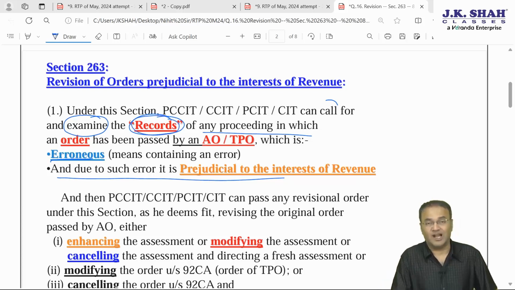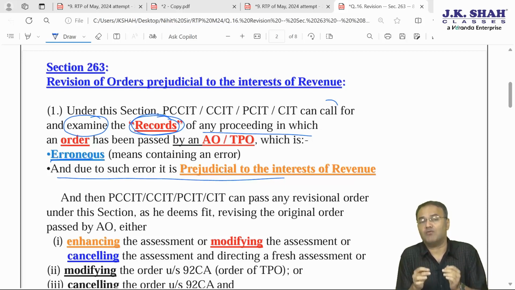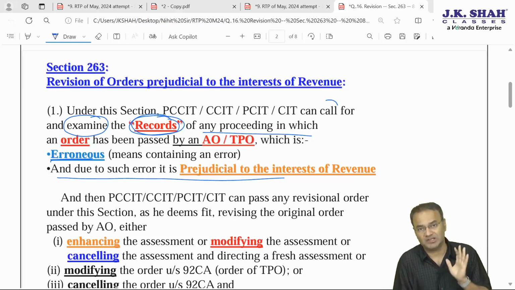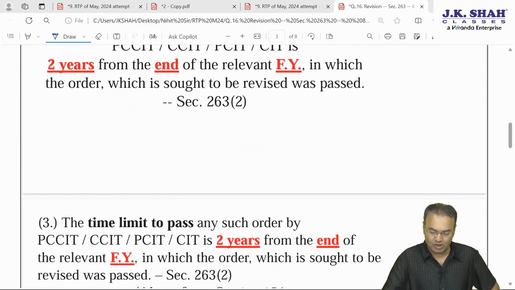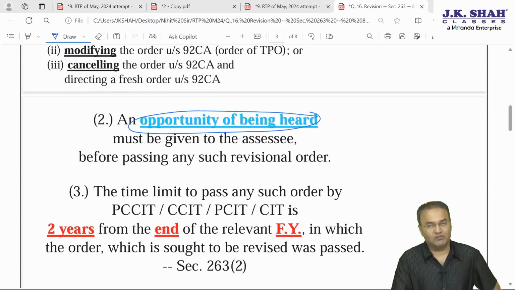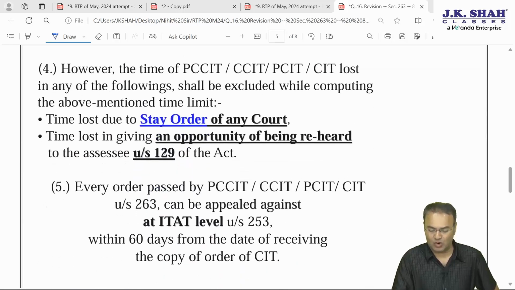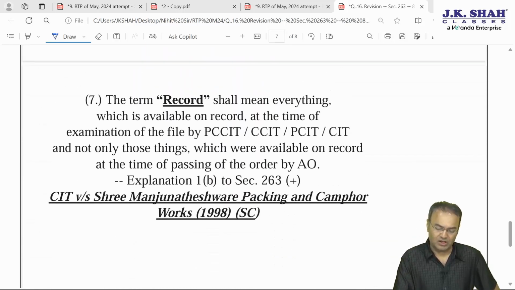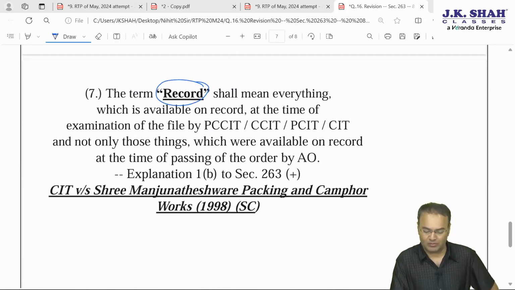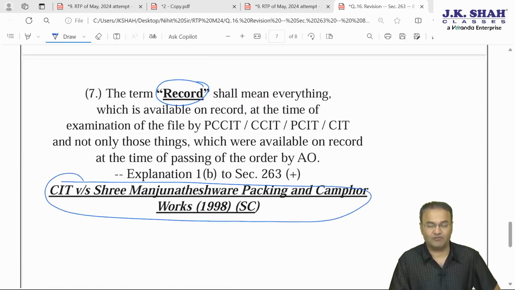Now what do you mean by record? That has not been clarified, so I had highlighted that word, and there was a Supreme Court decision, CIT versus Shri Manjunatheshwara Packing and Camphor Works. The Supreme Court stated that the word record would mean everything and anything which is available on record at the time of examination of the file by the CIT, PCIT, CCIT, PCCIT. So an opportunity of being heard will have to be given by the CIT, PCCIT, etc. by issuing a show cause notice. Please show us cause why your case should not be subjected to revision. Okay, then, seventh point, the meaning of the term record: CIT versus Manjunatheshwara Packing and Camphor Works.